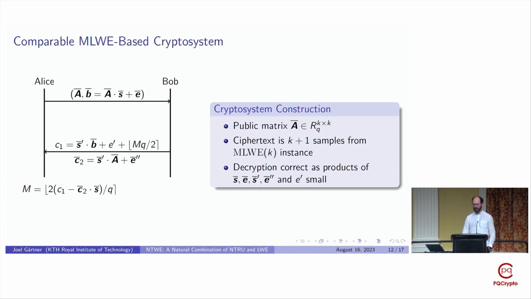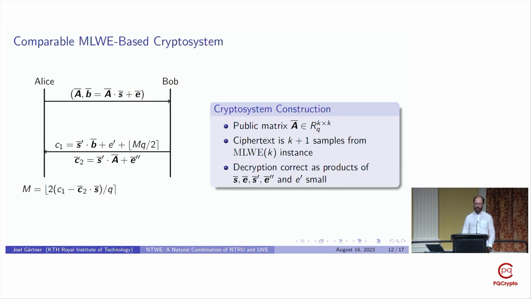And the ciphertext then consists of k plus 1 samples from a modular length error distribution of rank k with the message encoded, and with decryption in this modular length error-based crypto system being correct due to a similar argument regarding the smallness of everything that does not depend on the message.